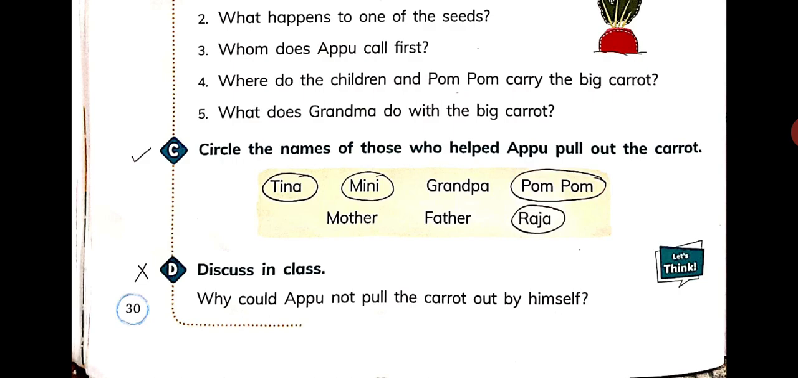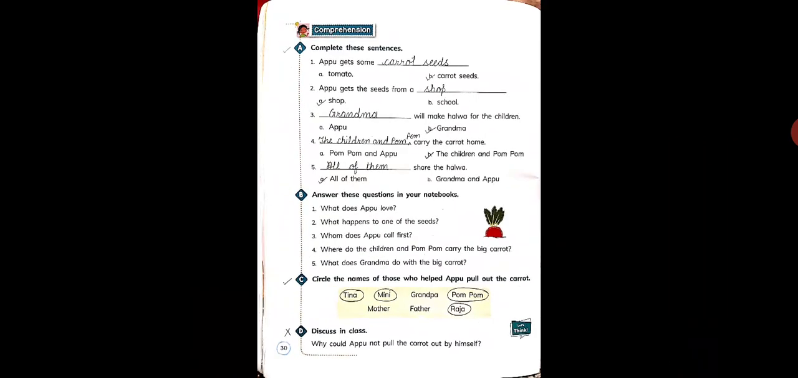Fifth one is Mother. So she was not there. Just leave it. Come on to the next one, that is Father. He was also not there. So leave this one too. Now last one is Raja. So Raja was also there. So put a circle on the name of Raja also. Now come on page number 31.